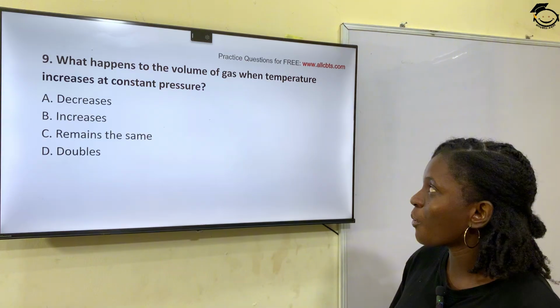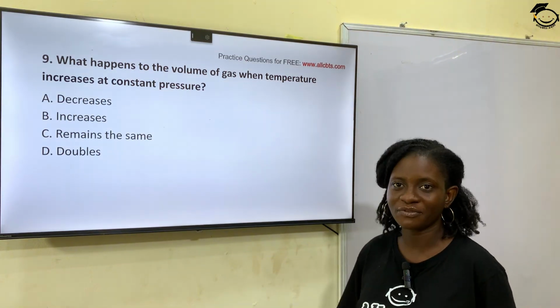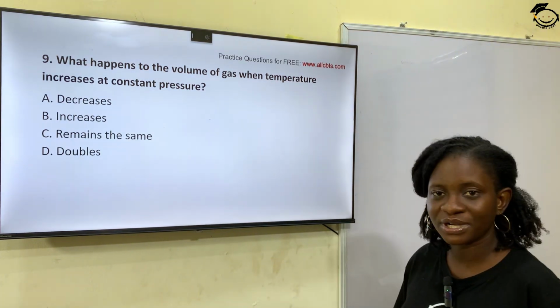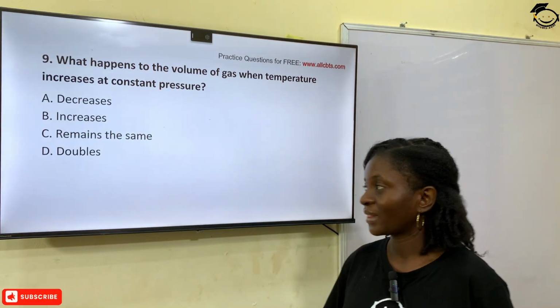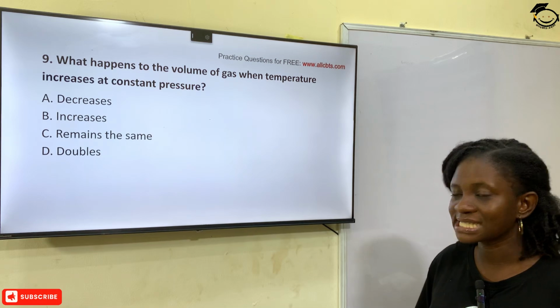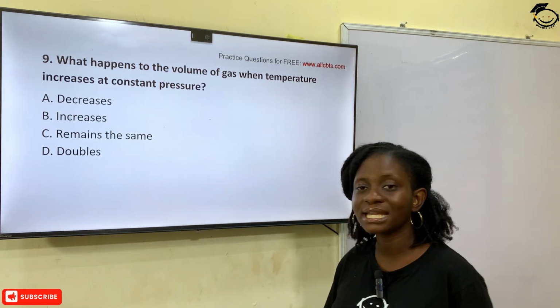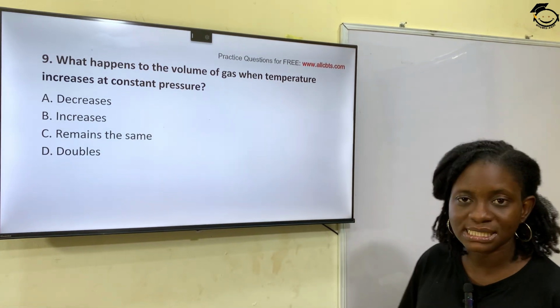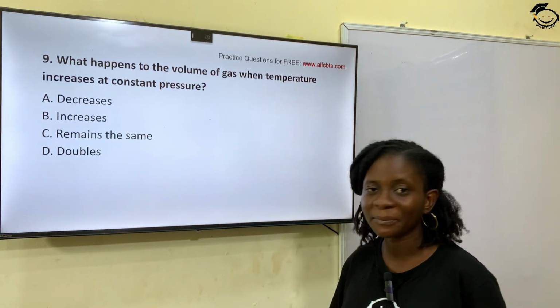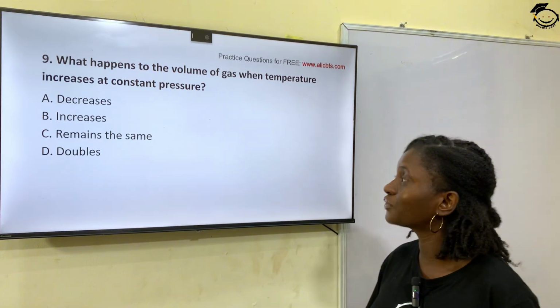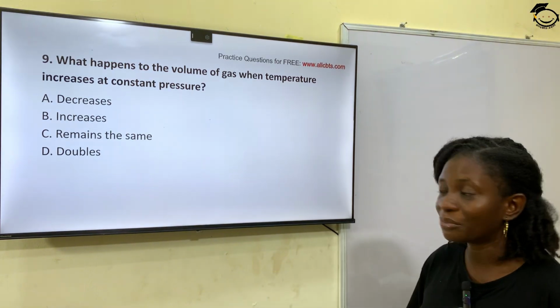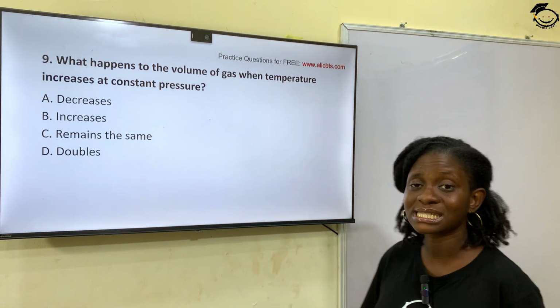Question 9. What happens to the volume of gas when temperature increases at constant pressure? Option A, decreases. Option B, increases. Option C, remains the same. Option D, doubles. So what happens to the volume of gas when temperature increases at constant pressure?